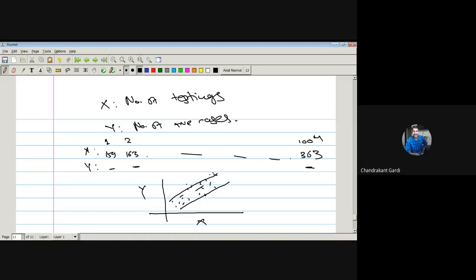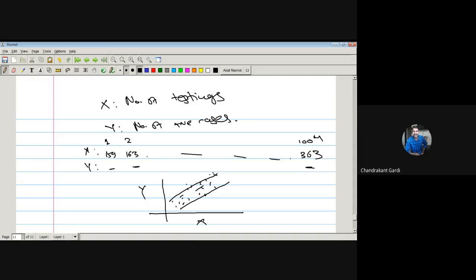Based on that particular structure of the data, we can come to the conclusion that definitely this data is going to have a positive and significant correlation coefficient. It may be 0.5 or more than 0.5. So just by plotting this particular graph, we haven't done any line fitting or such kind of things.